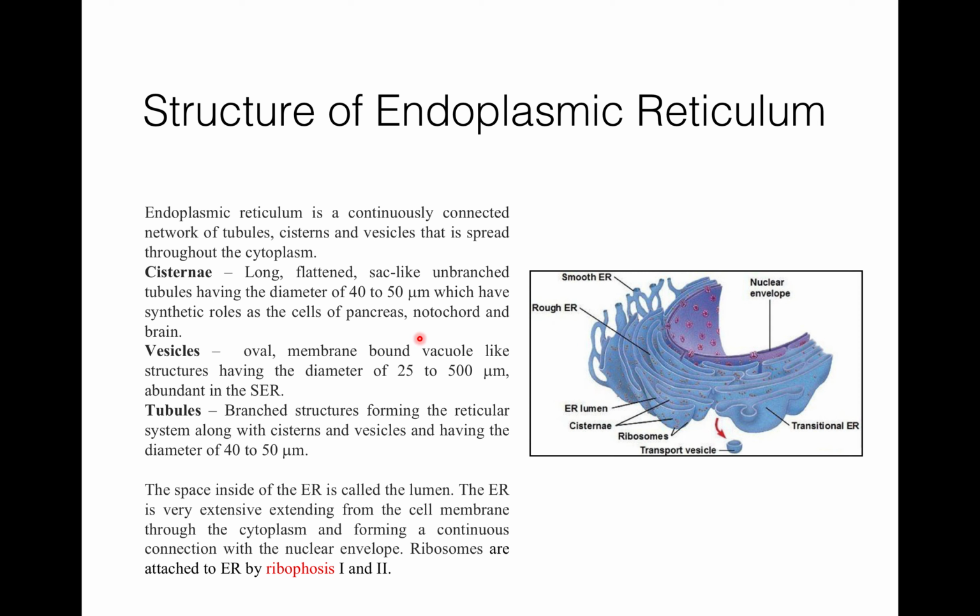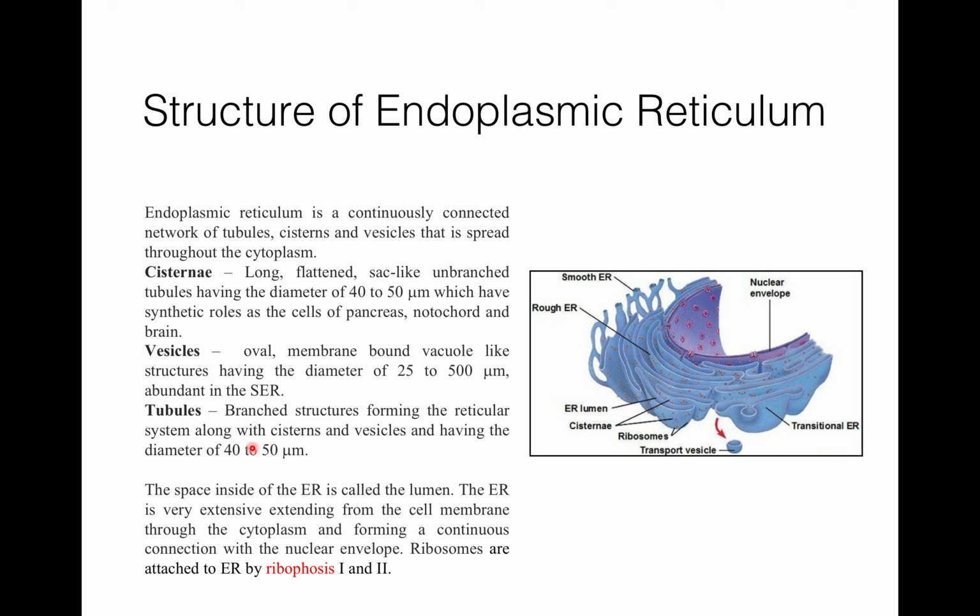Then vesicles. These are oval, rounded, membrane-bound, vacuole-like structures. They are scattered in the cytoplasm. Their size ranges from 25 to 500 nanometers, and they are abundant in smooth endoplasmic reticulum. They are studded with ribosomes, and they are more numerous in protein-forming cells.